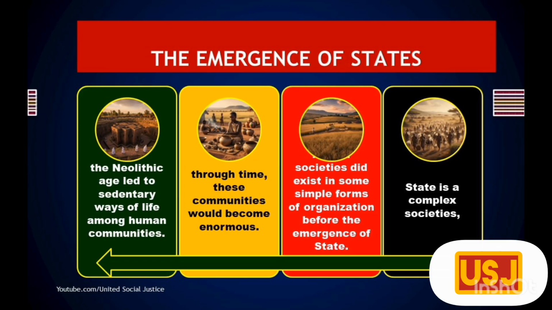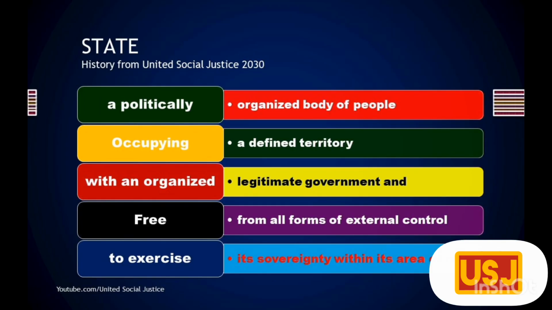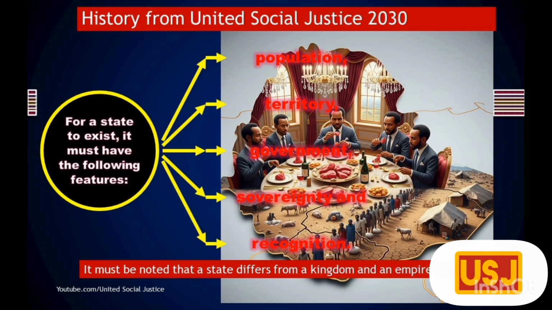However, human societies did exist in some simple forms of organization before the emergence of complex societies, i.e. state. So, a state may be defined as a politically organized body of people occupying a defined territory with an organized legitimate government and free from all forms of external control to exercise its sovereignty within its area of rule. It must be noted that a state differs from a kingdom and an empire. For a state to exist, it must have the following features: population, territory, government, sovereignty and recognition.